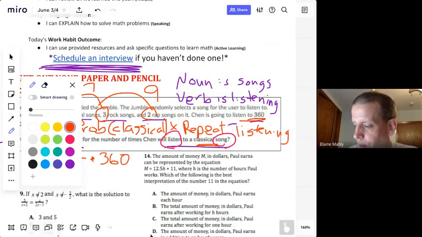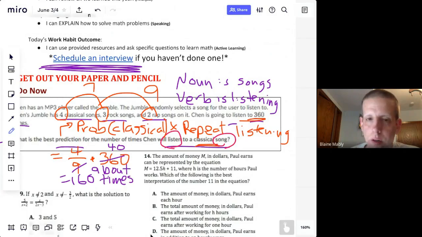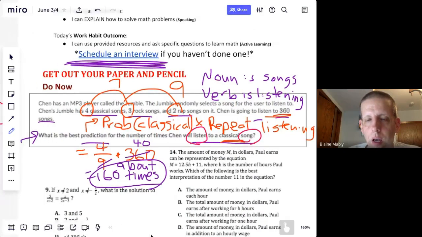I like kind of using my math skills. So 9 goes into 360 40 times. 4 times 40 is 160. So we would predict he would listen to it about, not exactly, about 160 times. All right, so that combines a probability we did with some prediction. Very common questions on the AccuPlacer and the ACT.